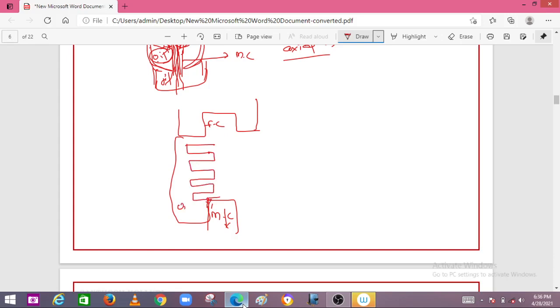Whenever it detaches, there exists an arc between the fixed contact and the moving contact, and this arc is quenched by the oil which enters in a radial manner and exits at this position.